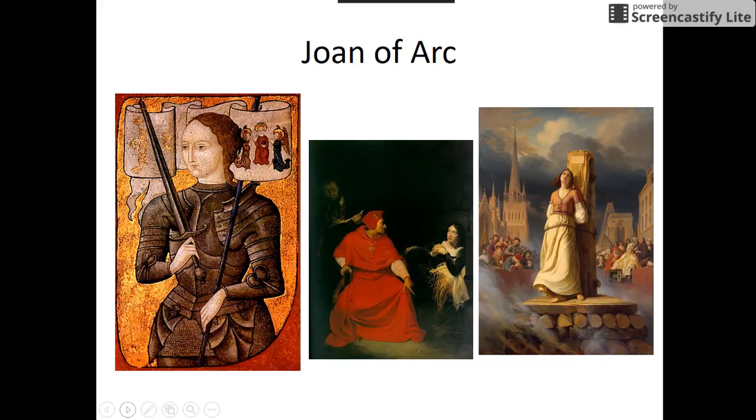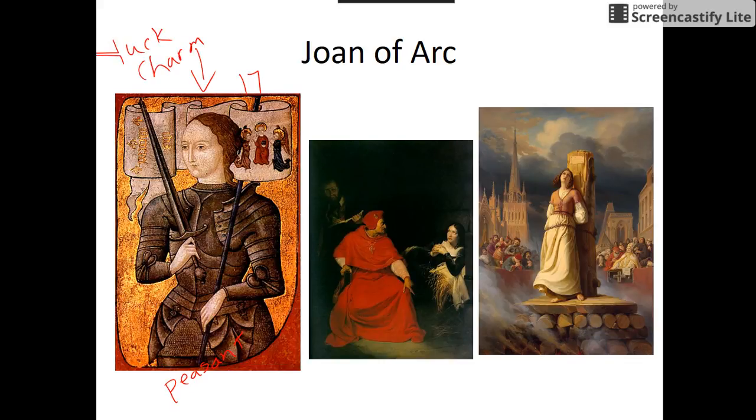Now, towards the end of the war, a famous woman named Joan of Arc showed up in France. Now, right here, you can see this image of Joan. She was only 17 years old, and she was a peasant girl. She was not a soldier, but she showed up one day at the court of Charles, later Charles the Seventh of France. He was not yet king, but she basically told him that God had given her a vision for her to lead the battle and defeat the English. At the time, the French weren't doing very well, and so Charles figured, well, why not? Joan became a good luck charm.